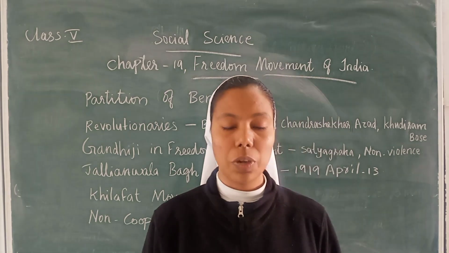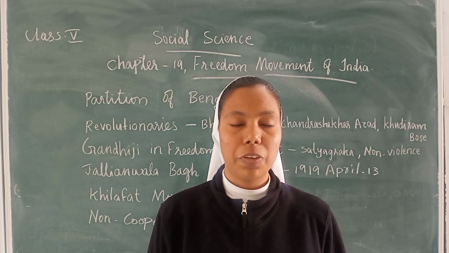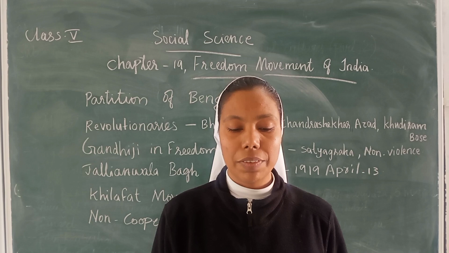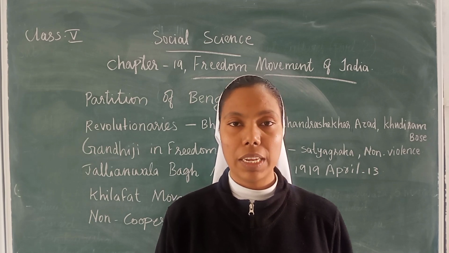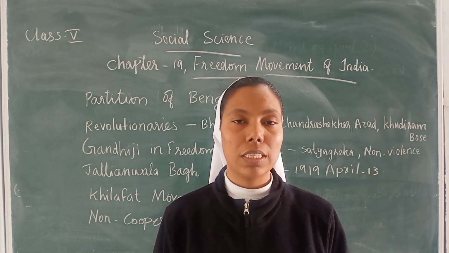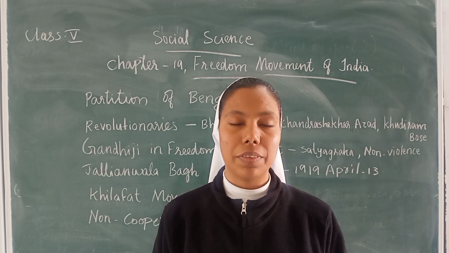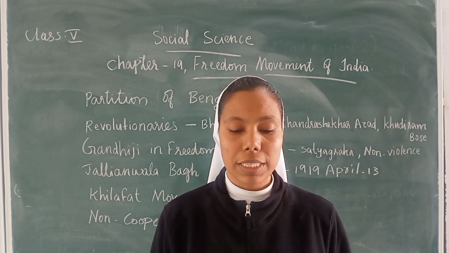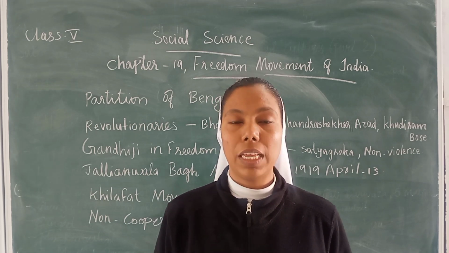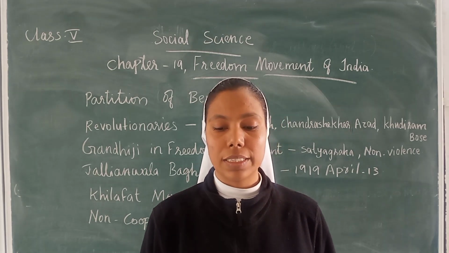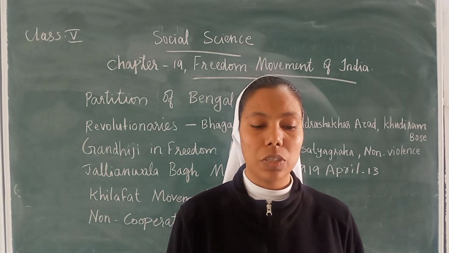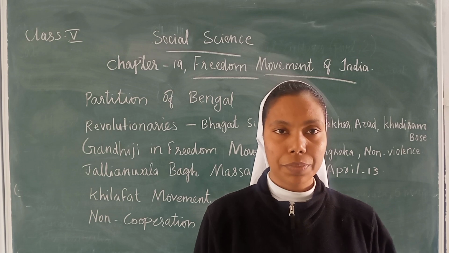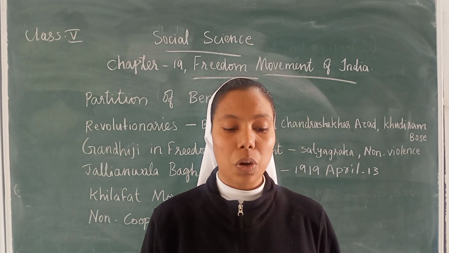This movement is known as the Khilafat movement.